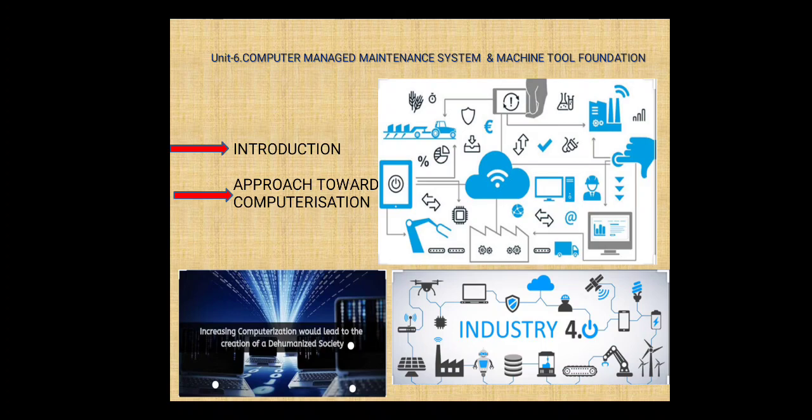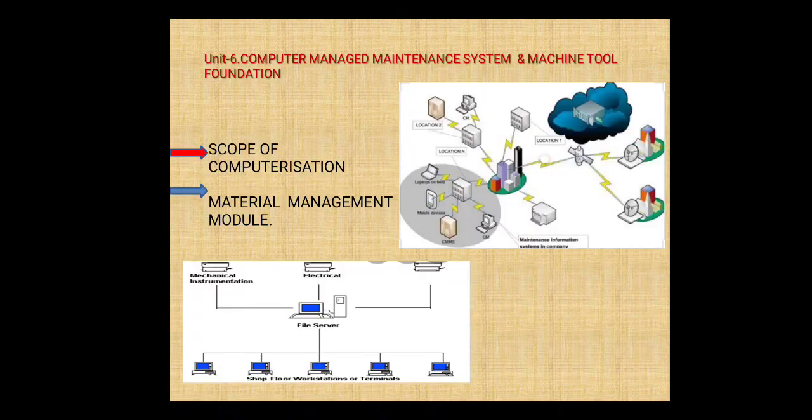Next, moving on to the next point, that is the material management module. The material management module is basically the responsibility of the material management department.